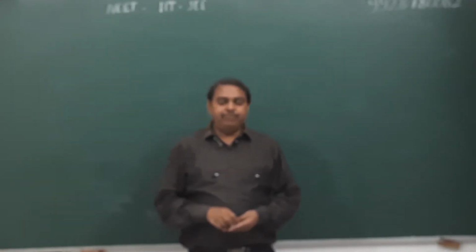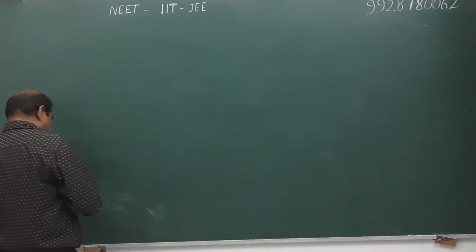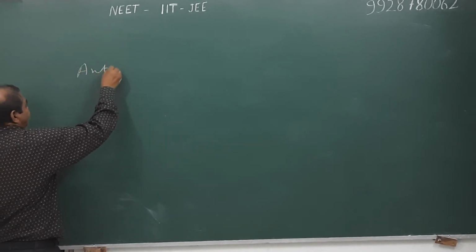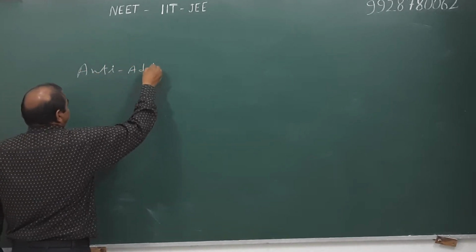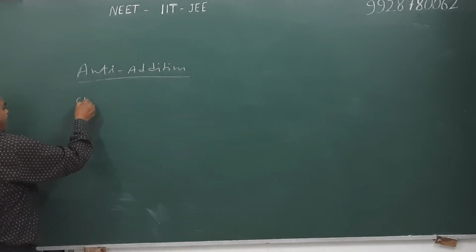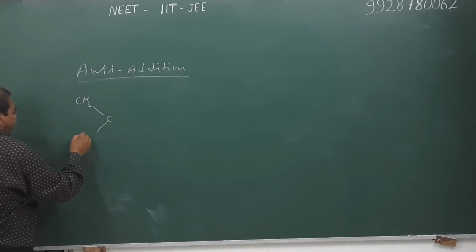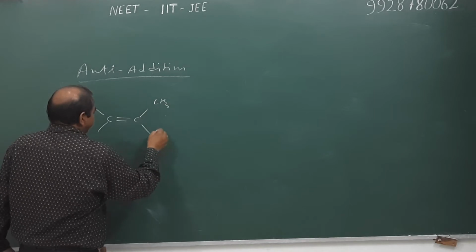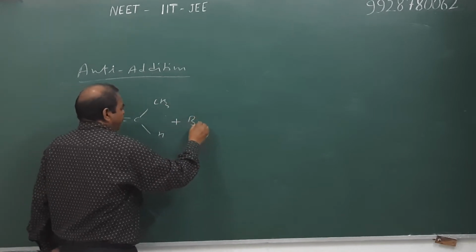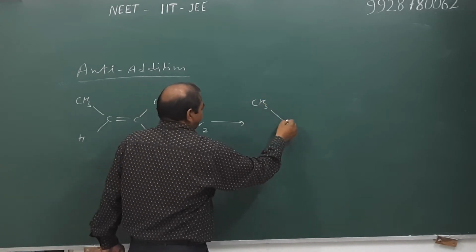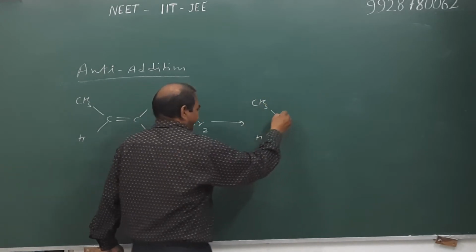Today we will discuss addition reactions of alkenes and their stereochemistry. First of all, we take an anti-addition, taking alkene and halogen as reactants. For example, cis-2-butene reacts with bromine and the product is 2,3-dibromobutane.